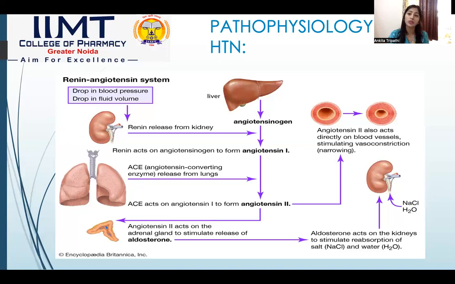Another effect of angiotensin is that it reaches the adrenal cortex and asks it to release a hormone known as aldosterone. This hormone primarily acts to retain sodium and water in our body. If sodium is increased, it causes plaque, meaning it gets deposited in the wall of the arteries and causes plaque formation, due to which the arteries can get blocked. Due to the blockage of arteries, sometimes they can collapse, or most times it increases the pressure. Also, if water is retained in our body, it increases the pressure. This is how the mechanism of RAS works.